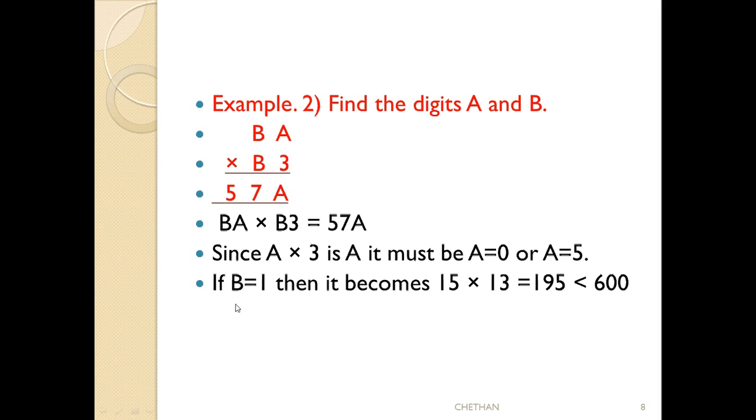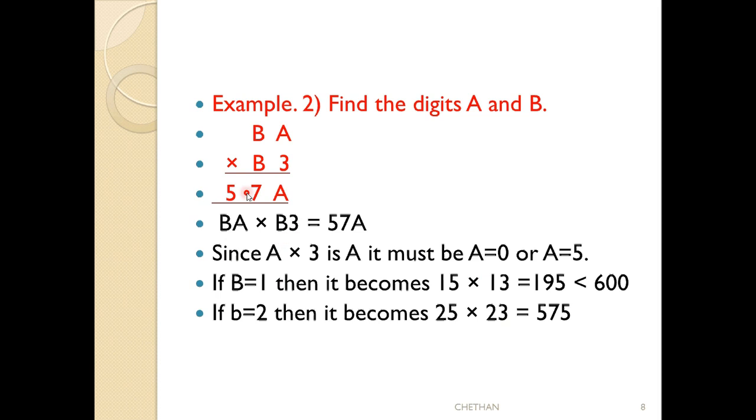So next I am taking b is equal to 2. If b is equal to 1 is not satisfied, we have to take b is equal to 2. See here, if b is equal to 2, then it becomes 25. b is 2, a is 5. 25 into 23, we get 575.